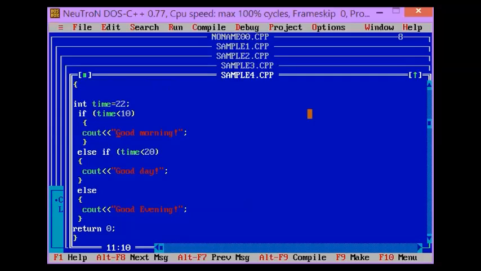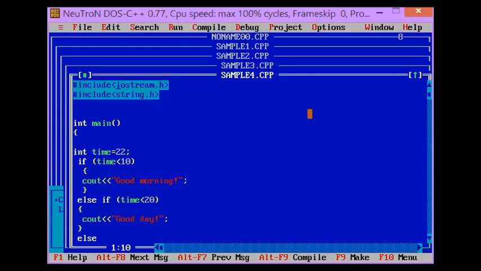So first, let's try to input conio.h so that we will see the output clearly. Conio.h, and then clear screen here. Okay, so let's see.